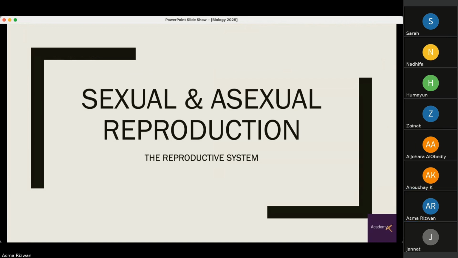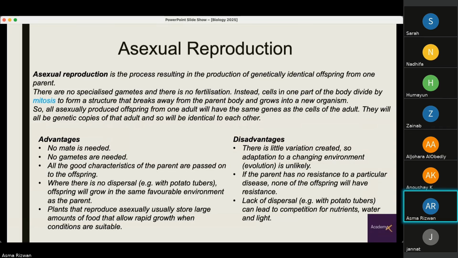The last system that we'll cover is the reproductive system, which involves sexual and asexual reproduction. We will only do the difference between these two, and then we'll do the details of sexual reproduction. So asexual reproduction is the process resulting in the production of genetically identical offspring from one parent. There are no specialized cells involved, and no fertilization or mating takes place. Cells in one part of the body repeatedly divide by mitosis to form a structure that breaks away from the parent and grows into a new organism.